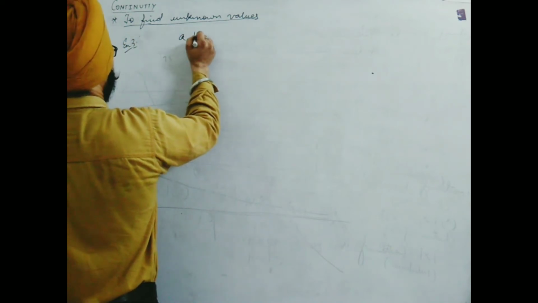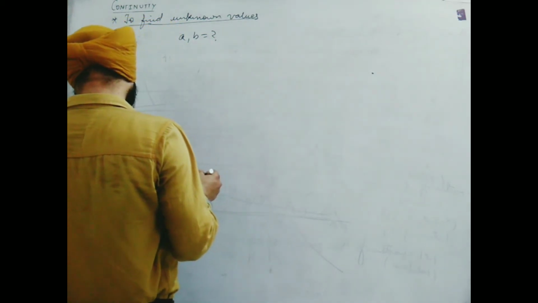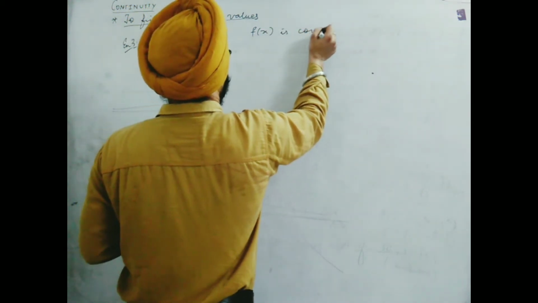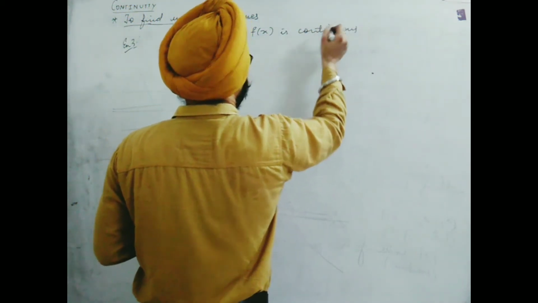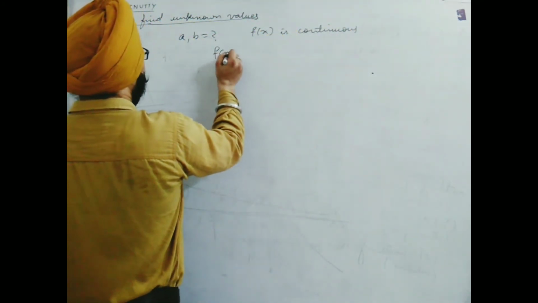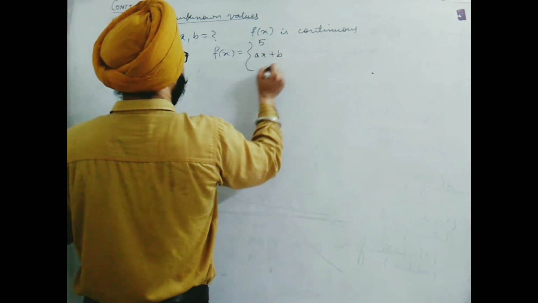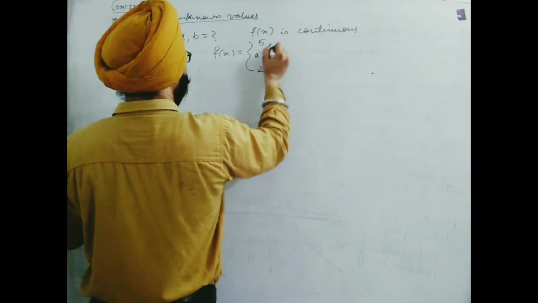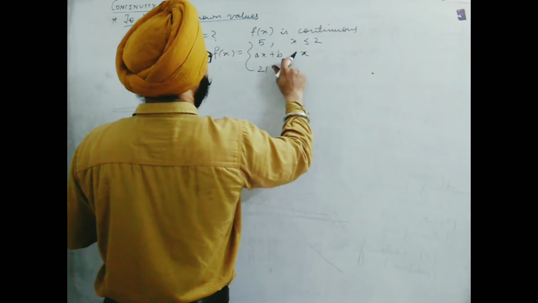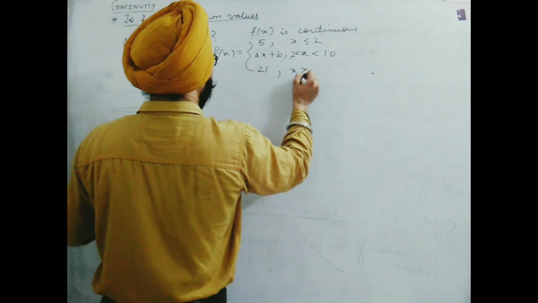Here we need to find a and b. Two variables are unknown, and it is simply given that f(x) is continuous. Since it is given, any value you consider, f(x) will always be a continuous function, defined as 5 for ax plus b, 21, x less than or equal to 2, x greater than 2 and less than 10, x equal to 10.